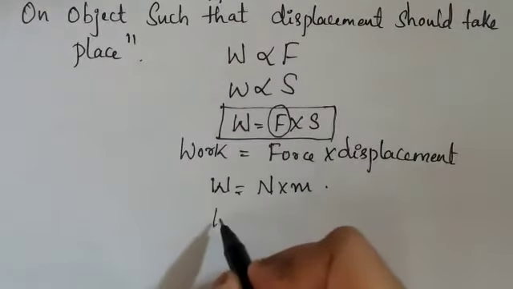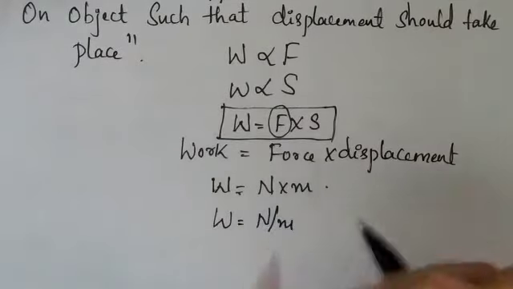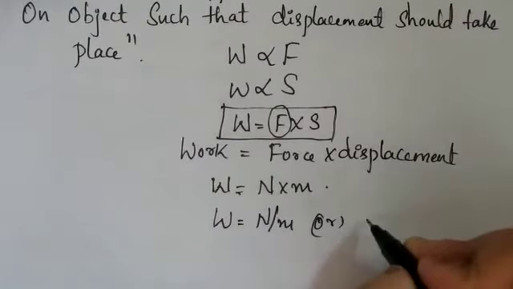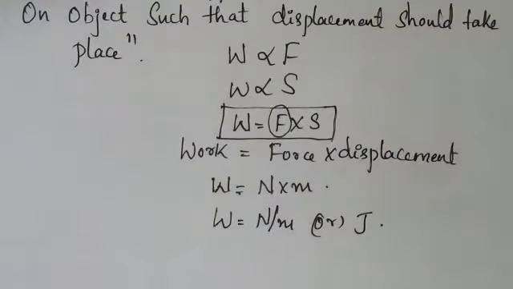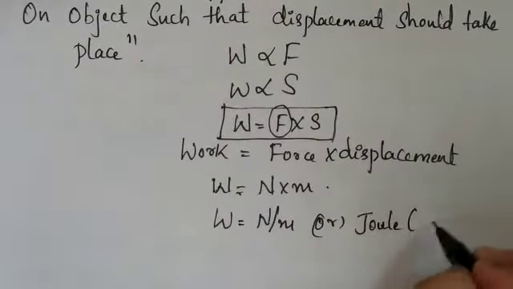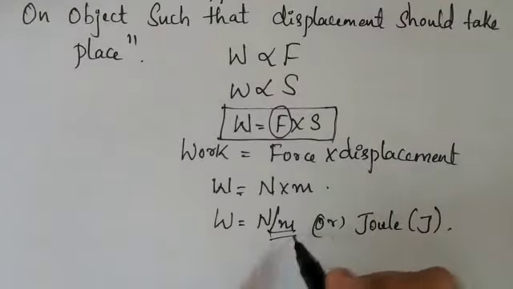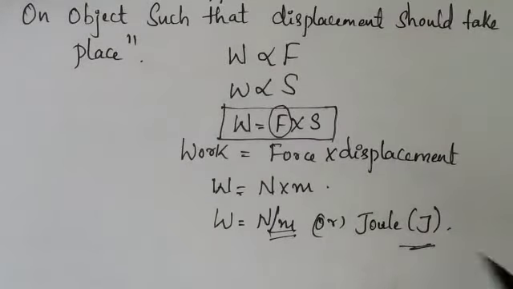So the SI unit of work is Newton meter, or it is the joule, denoted by capital J. So what is the SI unit of work? The SI unit of work is either Newton meter or joule.